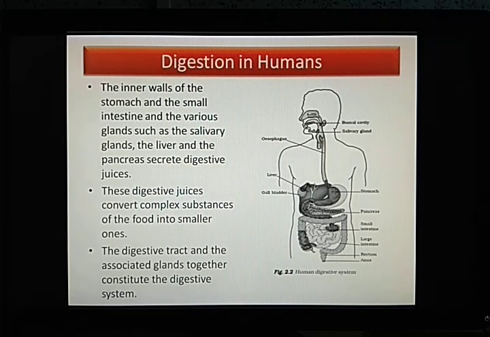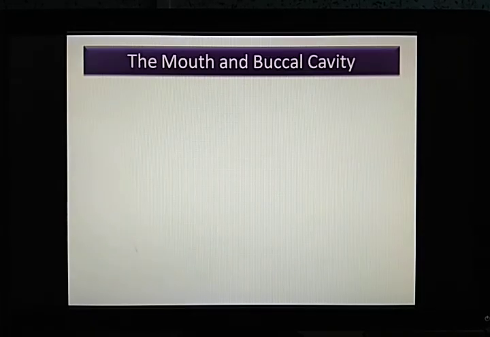Now the digestive tract and the associated glands together constitute the digestive system. These glands and these organs, everything, this makes up the digestive system. Clear? Now moving on, the mouth and the buccal cavity. Now we'll discuss this mouth and the buccal cavity.